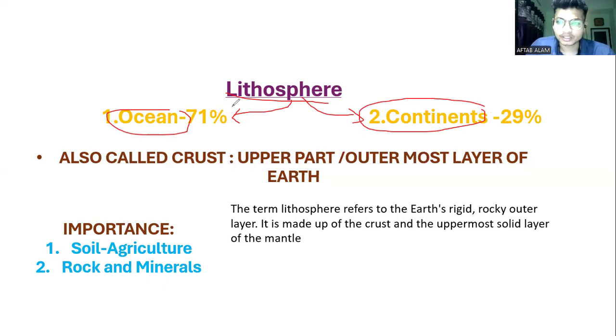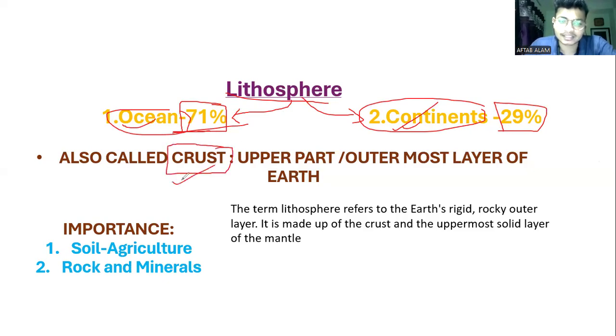If you observe here, the lithosphere is approximately 71% ocean, while 29% is continent, right? If you ask what the lithosphere is, we can say it is also called the crust, basically the upper or outermost layer of the earth. The lithosphere is made up of two things, ocean and continent. Continent is 29%, ocean is 71%, right?